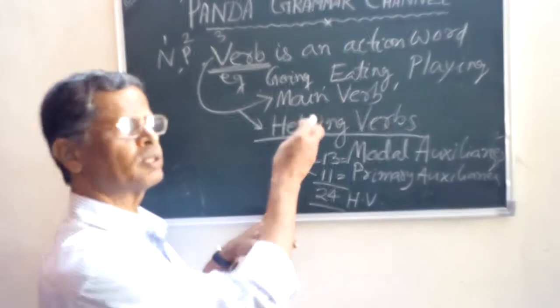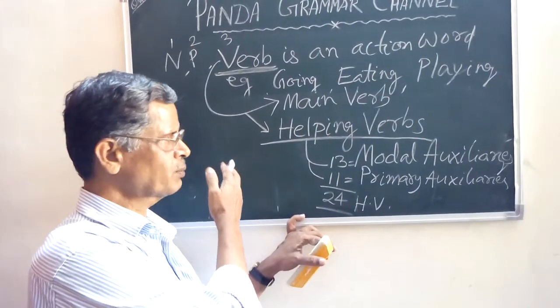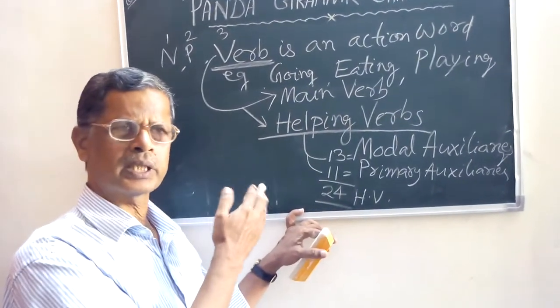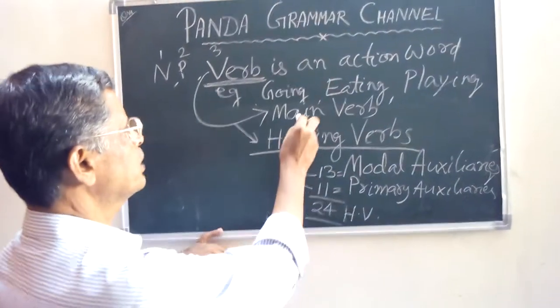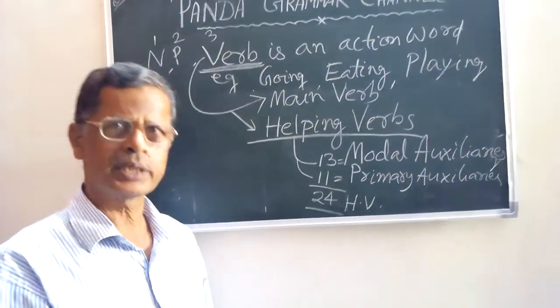So these 24 helping verbs, you remember all of you. Now main verbs, you will make a list. I have written an example of 1 or 2: eating, going, coming, etc. You make it 20 or 30. So main verbs and helping verbs, the idea is clear.